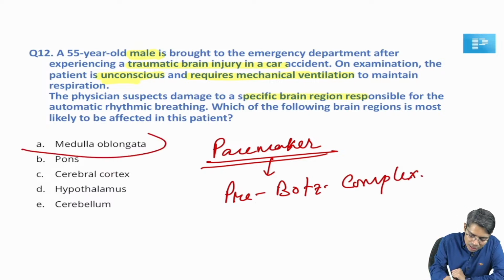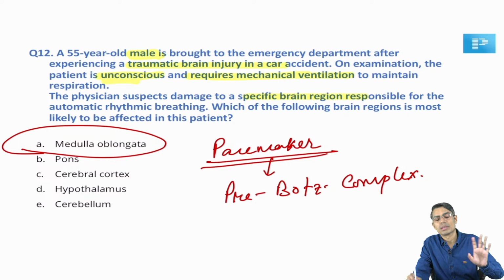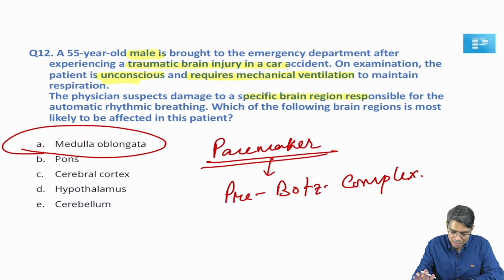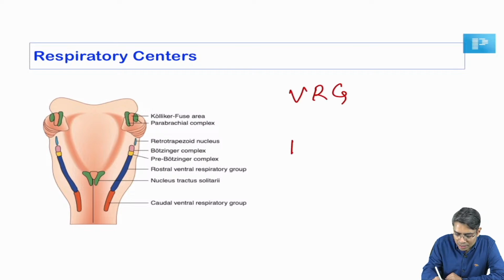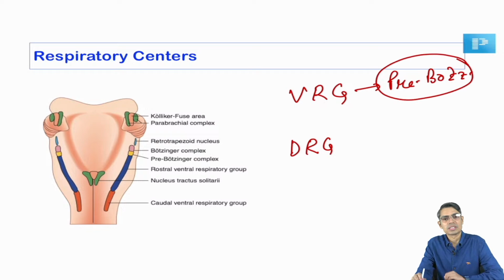Pre-Bötzinger complex is located at the level of the medulla, right. All of you know this direct answer, so I am not discussing it in detail. This is the respiratory center location. There is the ventral respiratory group of neurons, VRG, and there is the dorsal respiratory group of neurons. Within this VRG, the pre-Bötzinger complex is there, which is known as the pacemaker of respiration. This is the only thing that you have to remember in this question.